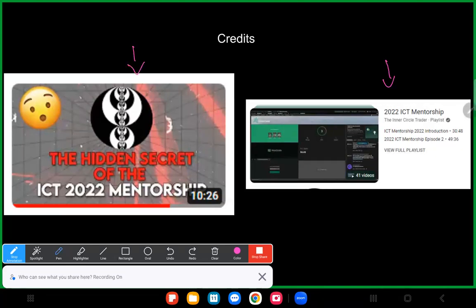In Zusi's videos, he shows everybody the significance behind that market structural shift from ICT's 2022 mentorship model. So let's say that we had a bullish example, right? We sweep sell side, and then we go higher like that. So this would be that mentorship model.